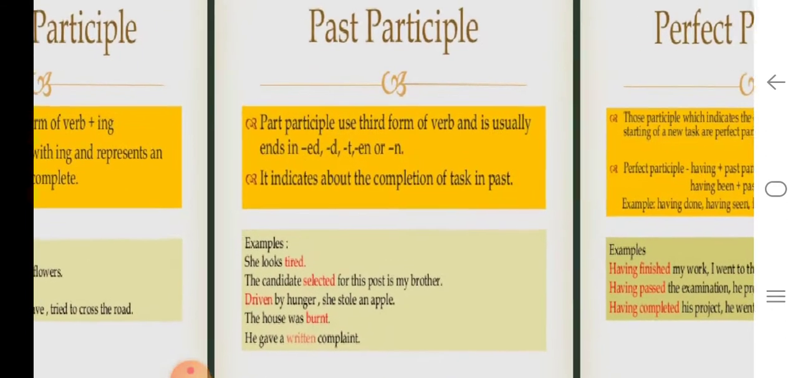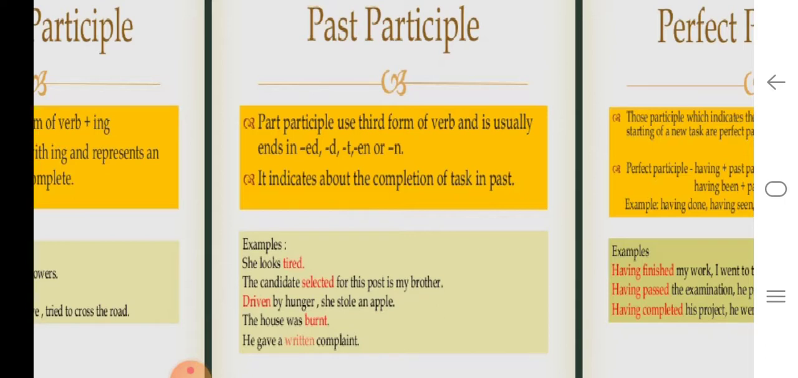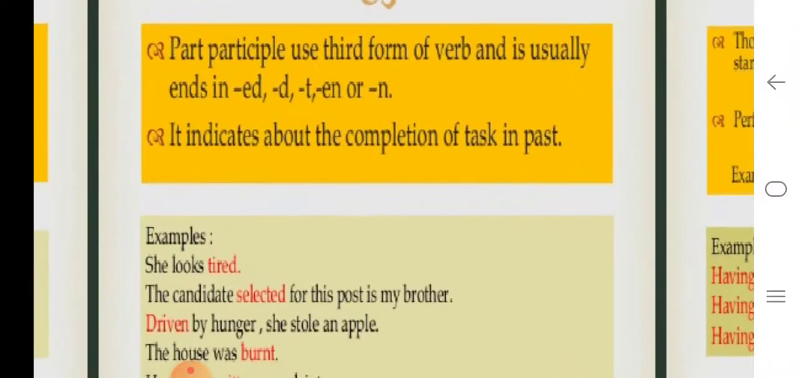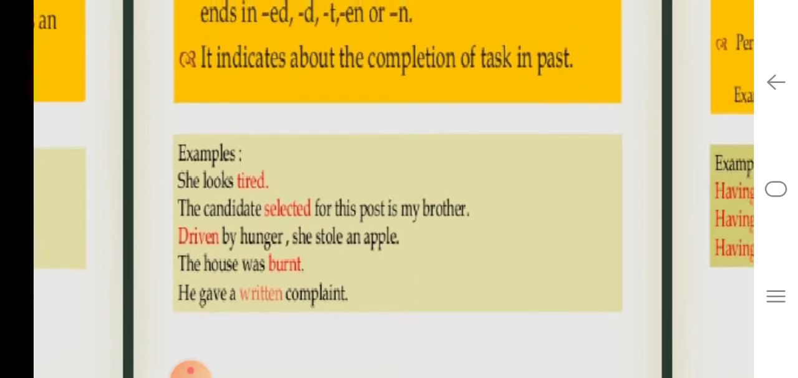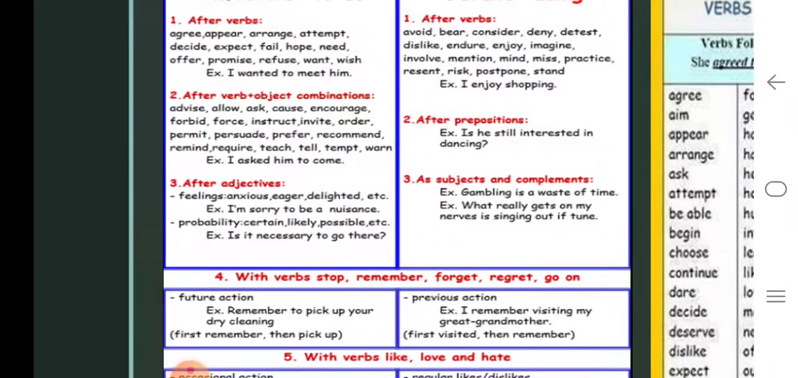The past participle, if you see, you are going to use the third form of the verb, and it usually ends in ed, d, en or n. It indicates the completion of a task. Okay, present participles don't indicate that. Here they indicate completion of a task in the past. Hence they are called past participles. She looks tired. The candidate selected for this post is my brother. Driven by hunger, he stole an apple. The house was burnt. He gave a written complaint. So it talks about an action in the past.